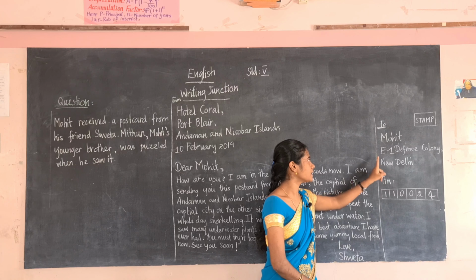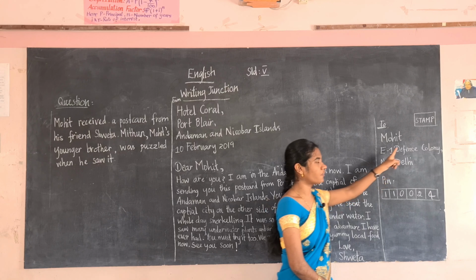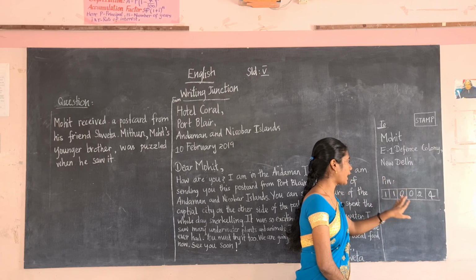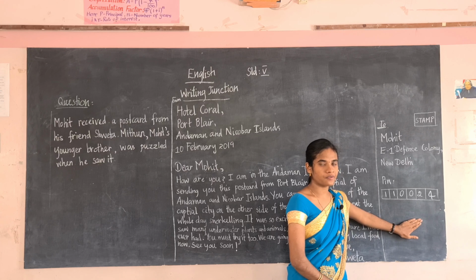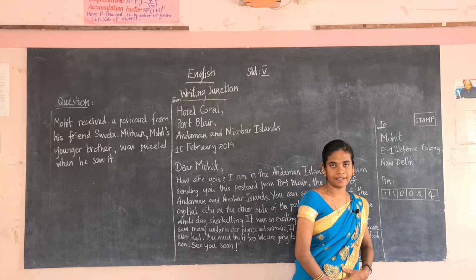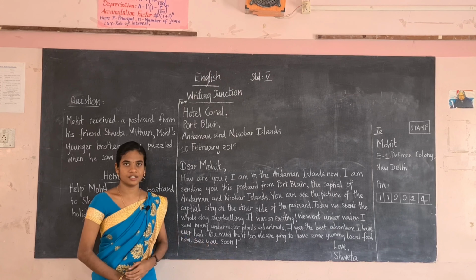Mohit, E1 Defence Colony, New Delhi. And here you have to paste the stamp, and you have to write the pin code correctly. It consists of 6 boxes. You have to write it clearly. Students, copy this in your notebook.